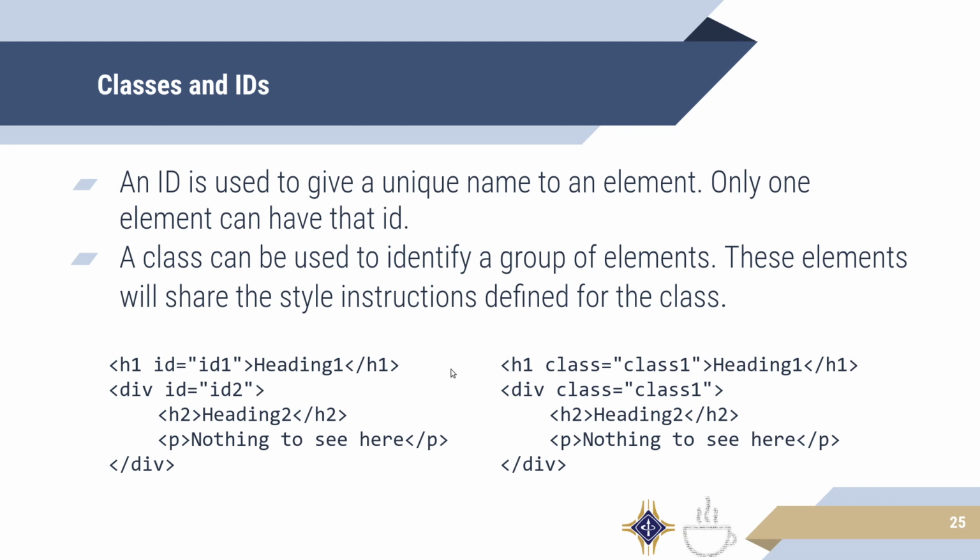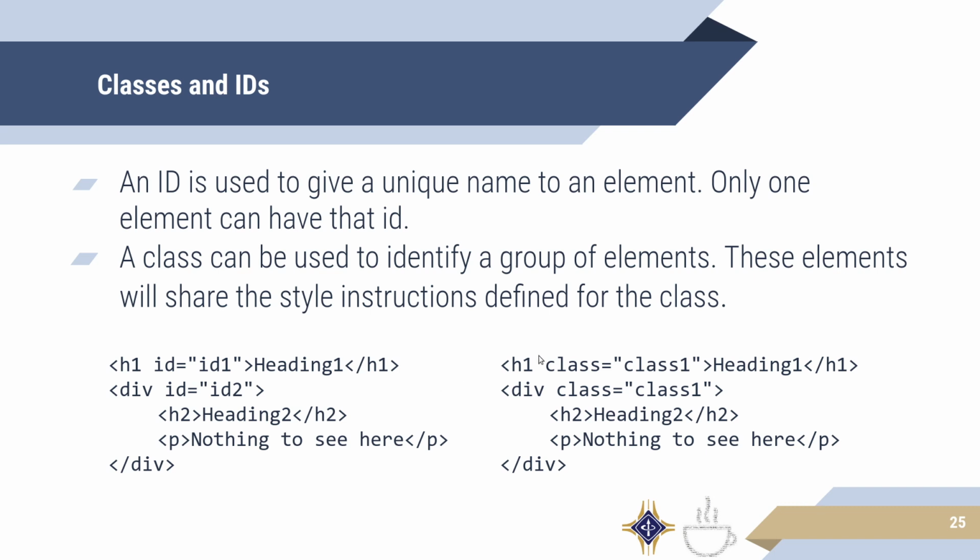On the other hand, you have classes. Classes can be used to identify a group of elements. All of these elements will now share the exact same styling instructions and can all be referred to in one big group. This can be very useful if you have a lot of similar items on your page, like a bunch of different buttons or paragraphs and maybe headers that you all want to look the same or be referred to by the same class.